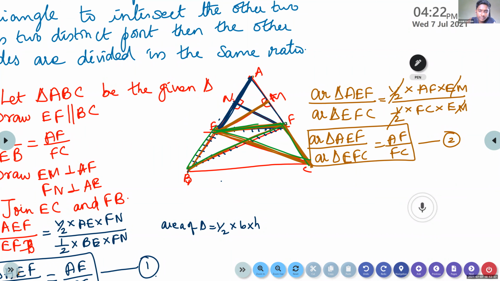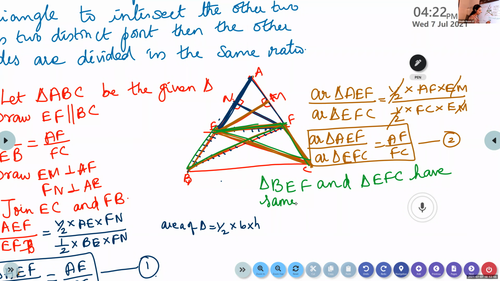Yes, ma'am. So, after writing this equation, what you can say: triangle BEF and triangle EFC have the same base and are between the same parallels.